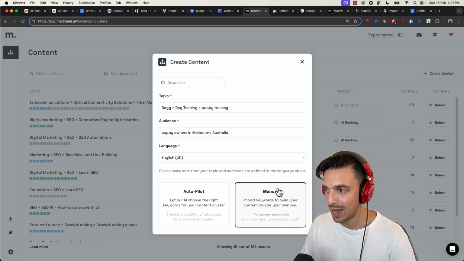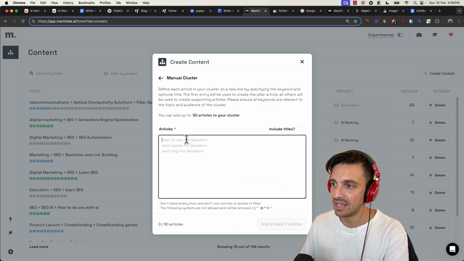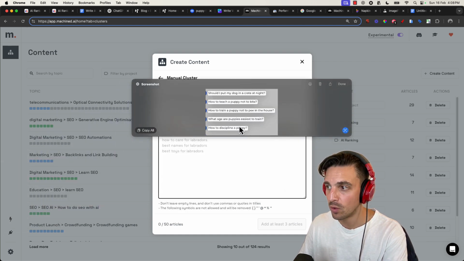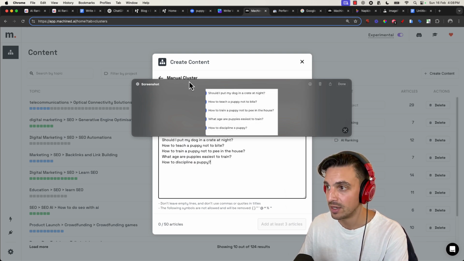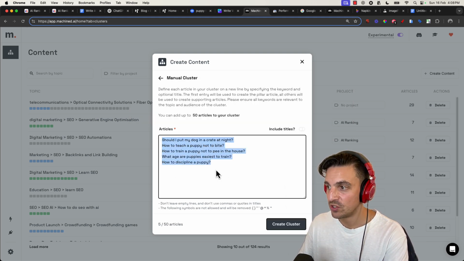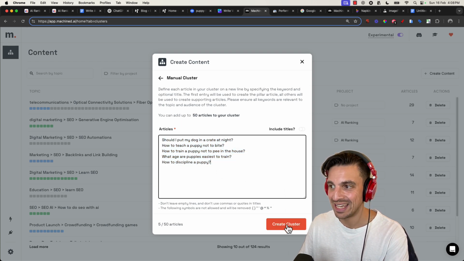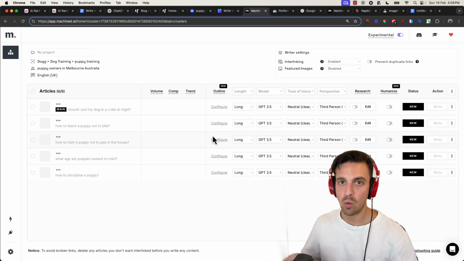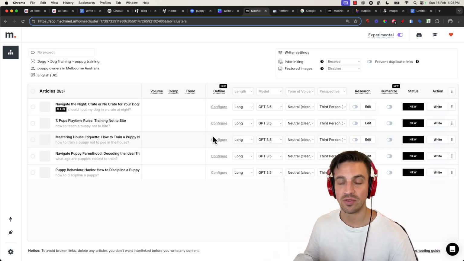I'm going to go to manual here. And in the section where we place in what we want to write about, we're going to paste all of the questions that I got from the frequently asked questions here. So right away, I've got all of the questions that I'm going to answer in individual blog posts, and that's it. I'm going to create a cluster. Now this is doing research and determining what are the top ranking blogs about these questions.